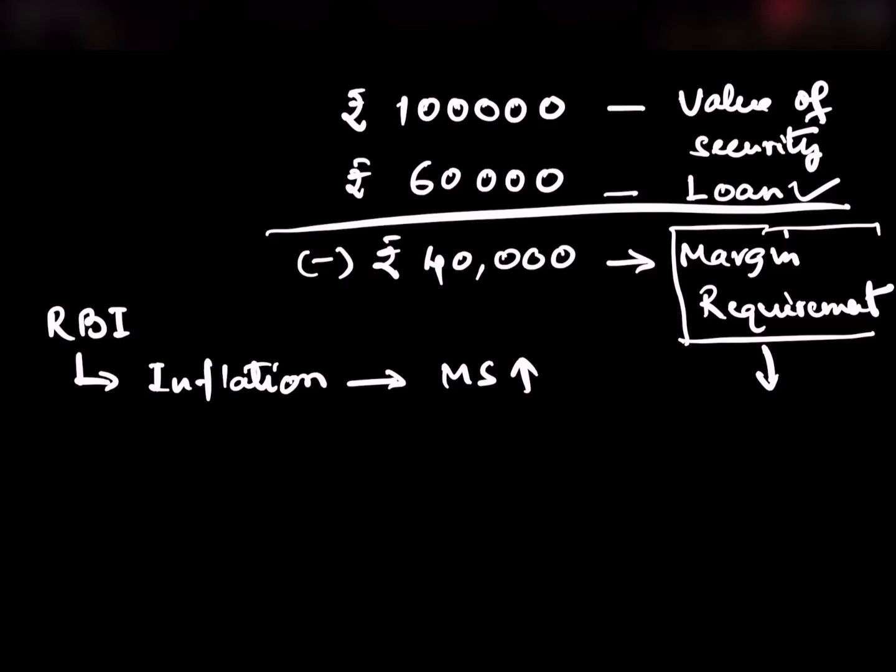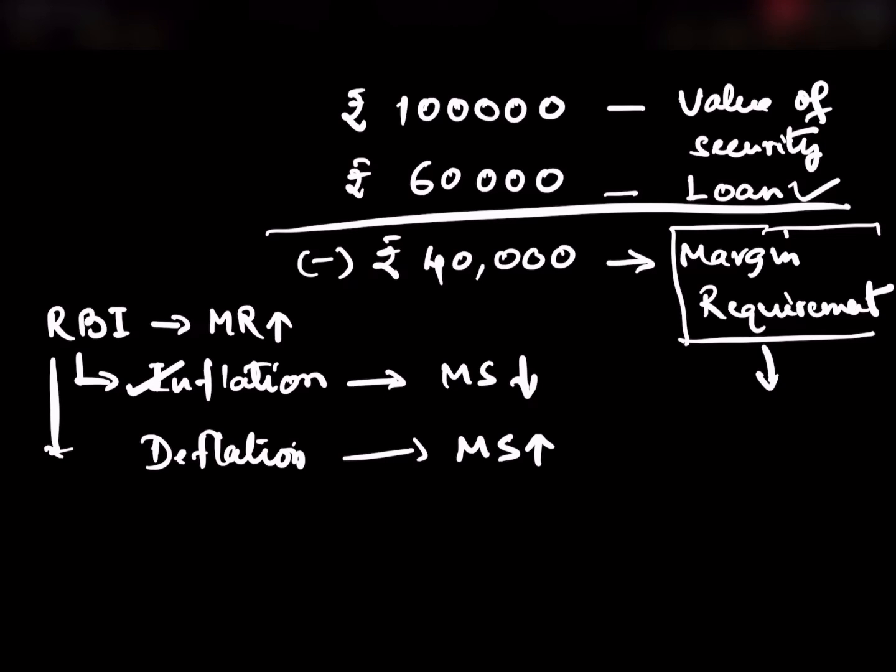So there will be a check in the amount of money which is lent out, thereby decreasing the money supply in the economy. So in order to solve the problem of inflation, RBI will raise the margin requirement. In case of deflation, again, RBI will decrease margin requirement, thereby solving the problem of deflation.